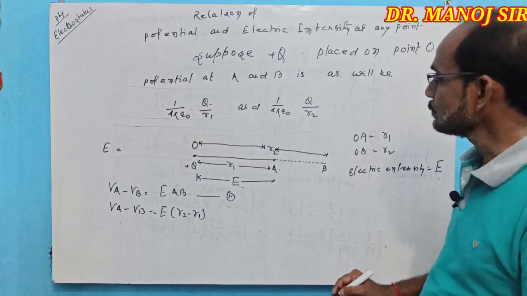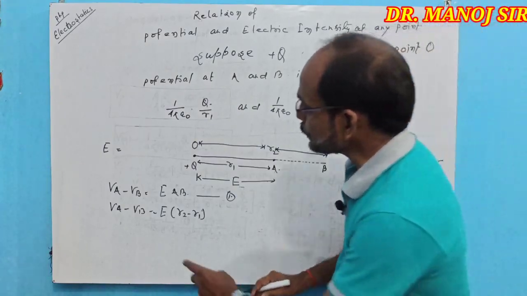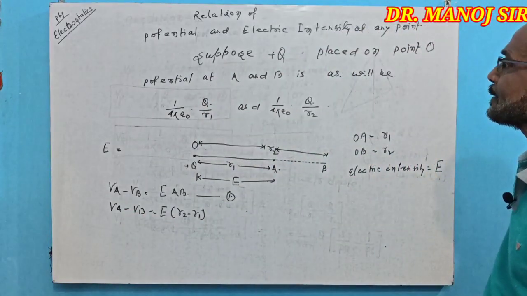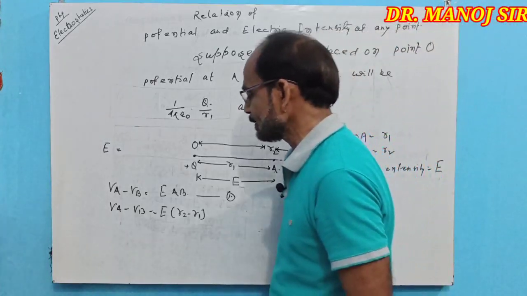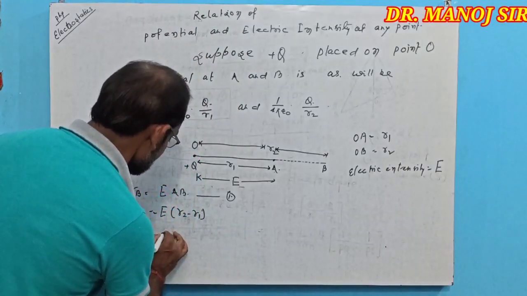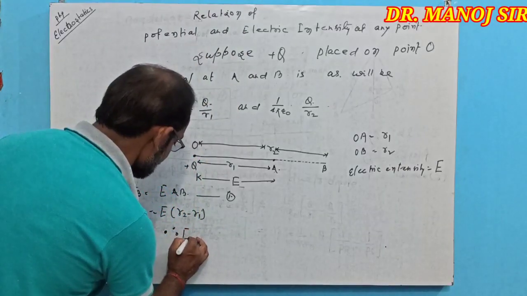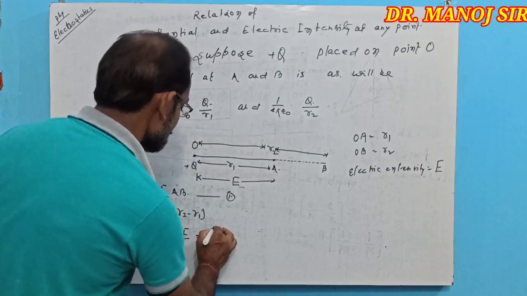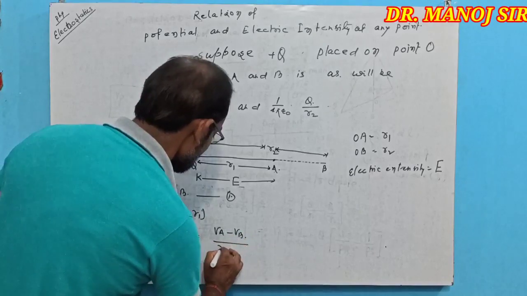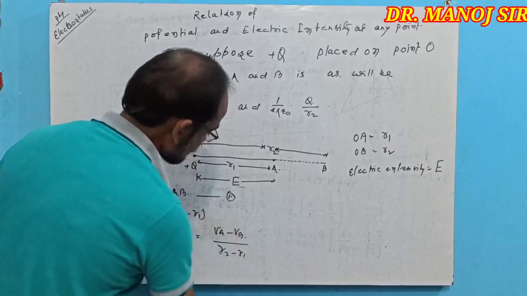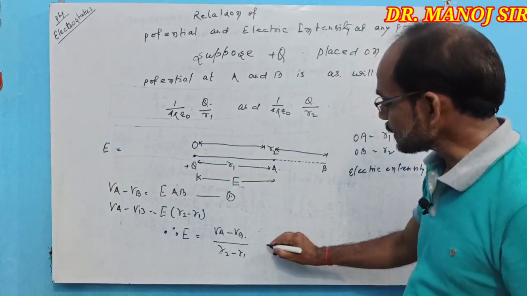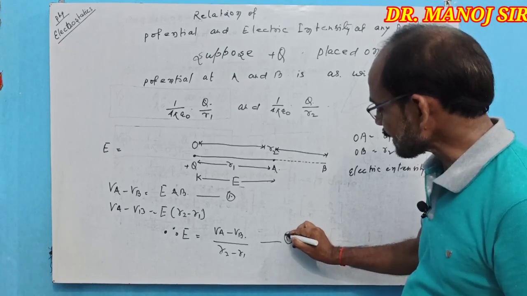According to these relations between the potential and electric intensity at any point, we come to find E equal to VA minus VB upon R2 minus R1. Clear? That is the equation second.